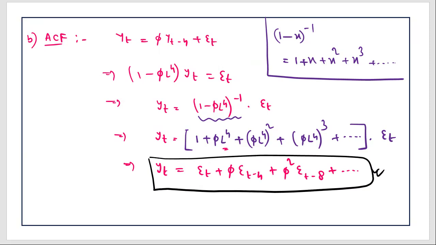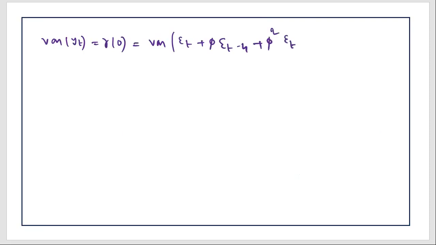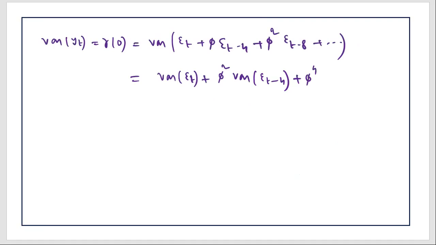Y_t only in terms of epsilon_t. Now, if you have this particular form, you can find out the variance of y_t, which is simply gamma naught. It is the variance of the entire thing: epsilon_t plus phi epsilon_{t-4} plus phi squared epsilon_{t-8}, and so on. So variance of epsilon_t plus phi squared variance of epsilon_{t-4} plus phi to the power 4 variance of epsilon_{t-8}.